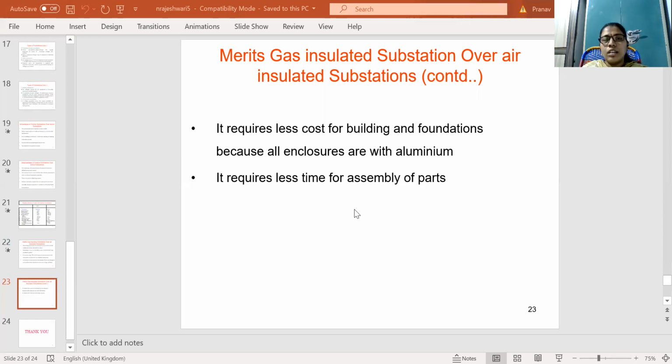So these are some of the parts or equipments used in substations. In the next class, I will briefly explain all the equipments used in substations and the purpose of all the equipments.